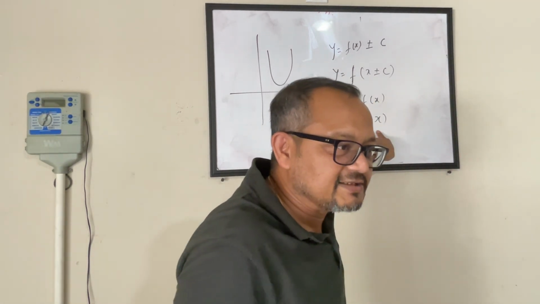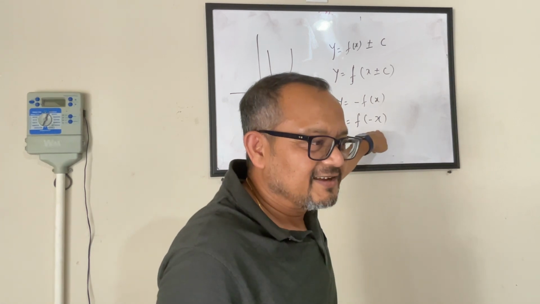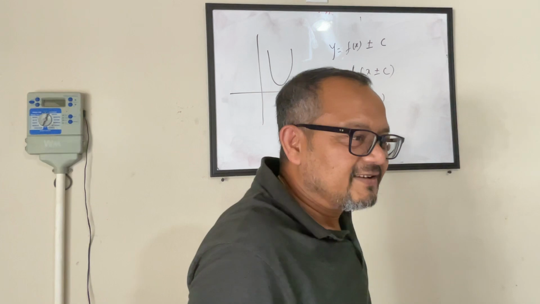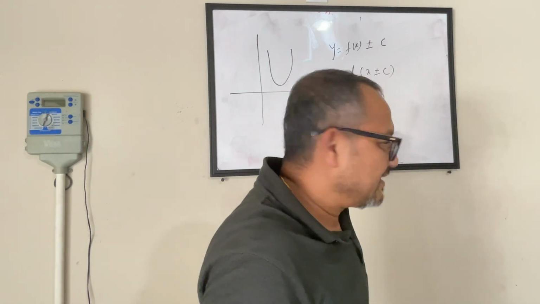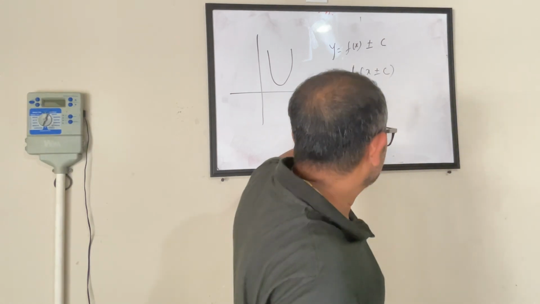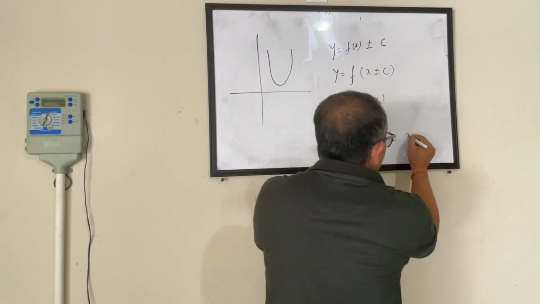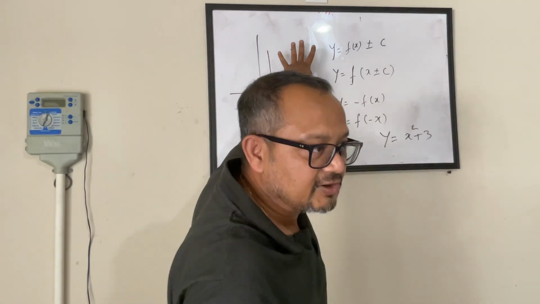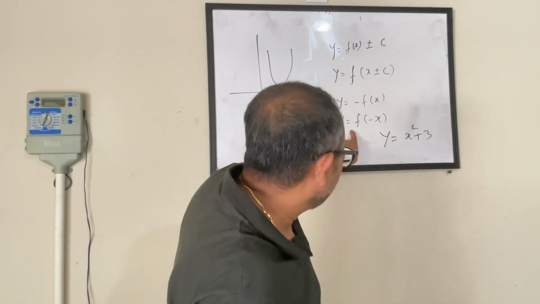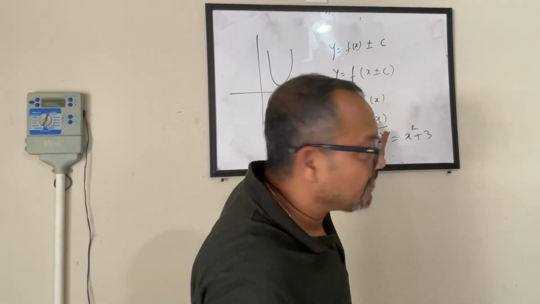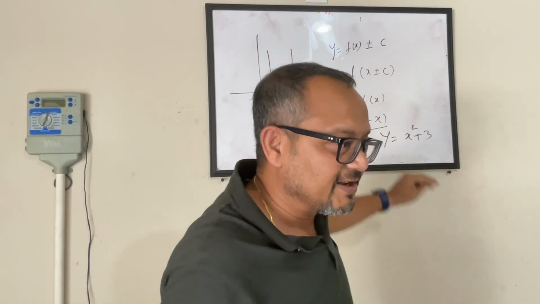Rutvik, any guess? So my function y equals x squared plus 3. Let's say it's plotted with this one. Now if I make it function y equals function of minus x, what happens? Rutvik?